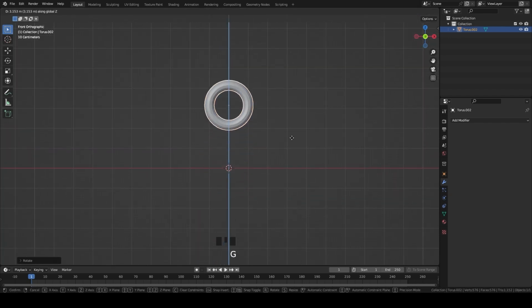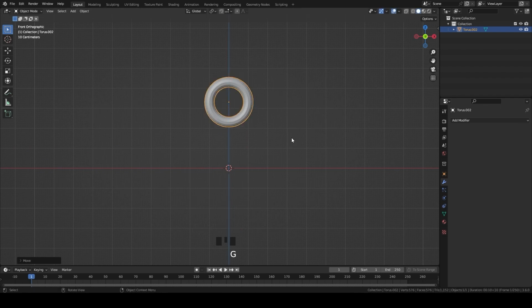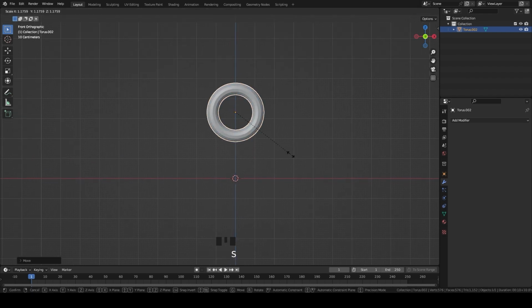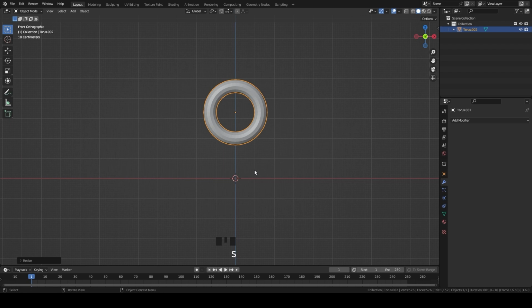Press G and move the object up. Press S and scale it. Press Ctrl 2 to add subdivision level 2. Press Ctrl A to apply the modifier.